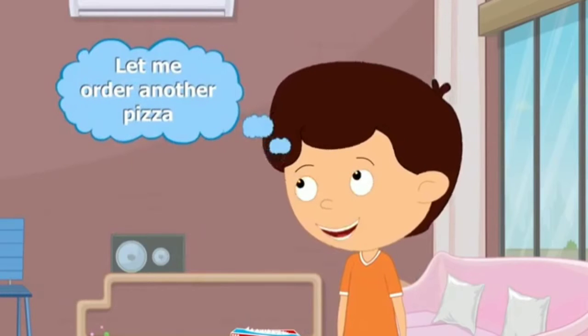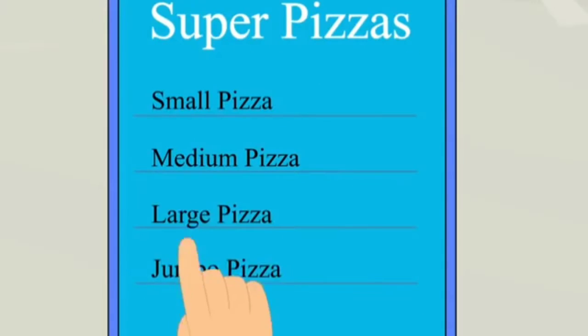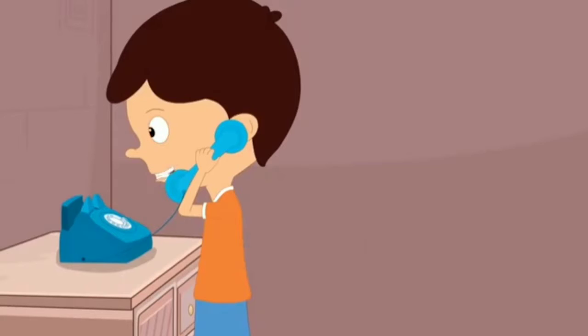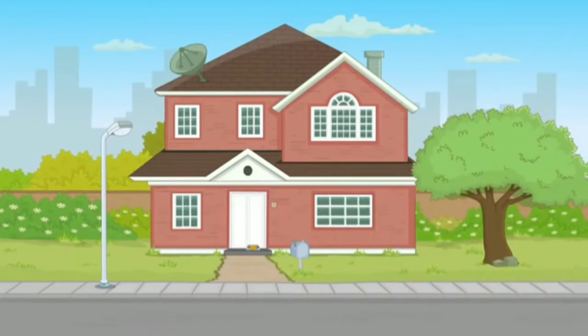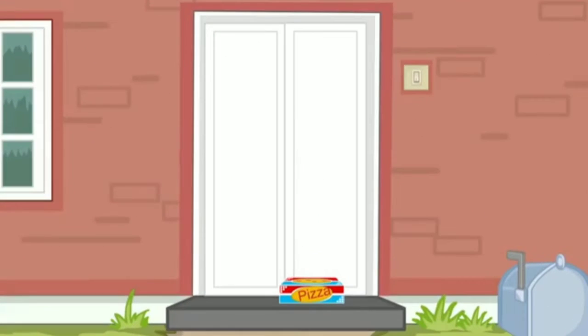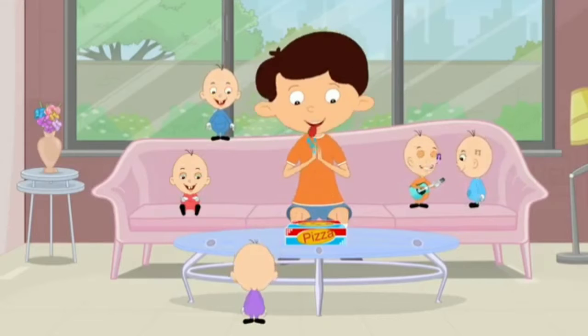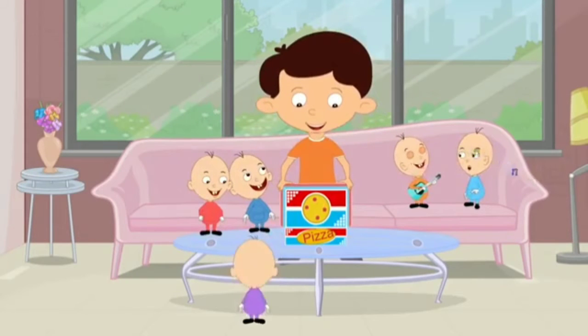Now after this, Tommy is thinking, let me order another pizza. This is a menu card of the pizza. He is ordering a large pizza because it will be very large. So again he is calling. Now the pizza is again delivered to him. Now again Tommy is coming out of his house and taking the pizza. Now they are all ready to eat the pizza there.